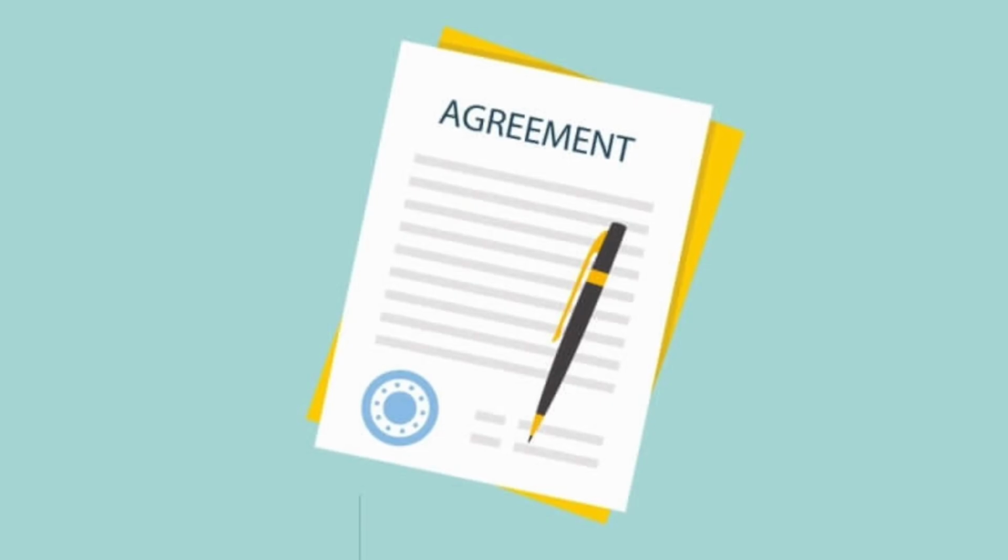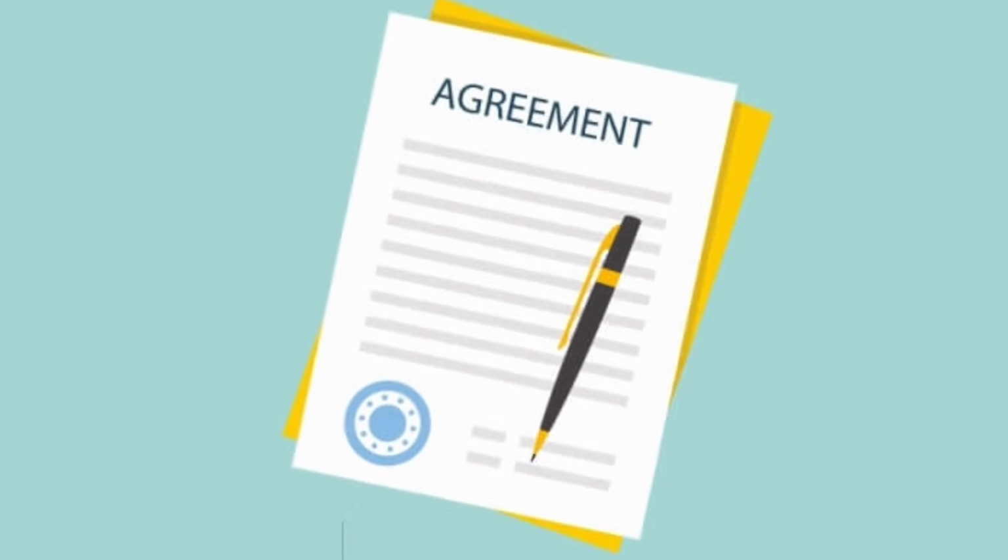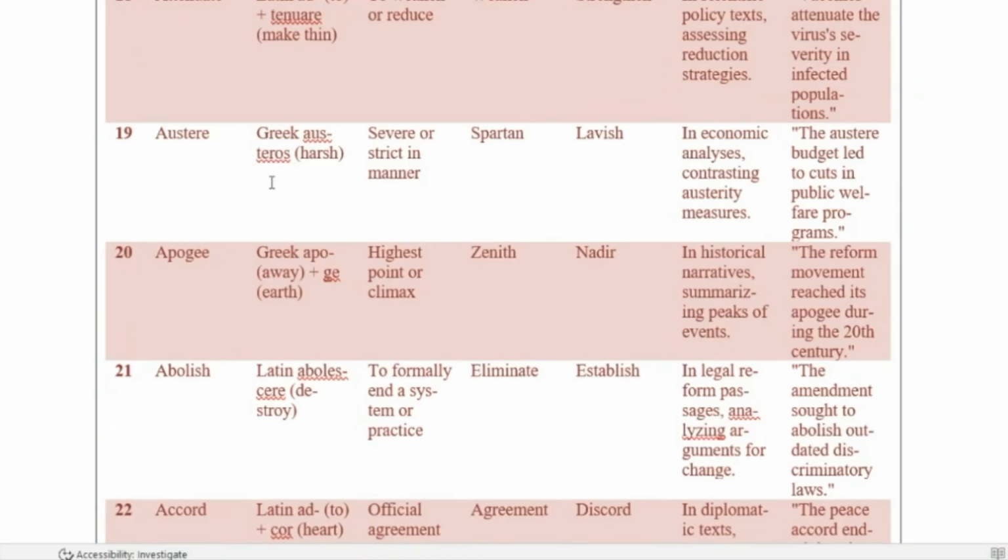Let's look at this example. The peace accord ended decades of conflict between nations. So, this sentence clearly shows how an accord brings resolution and mutual consent to the equation.